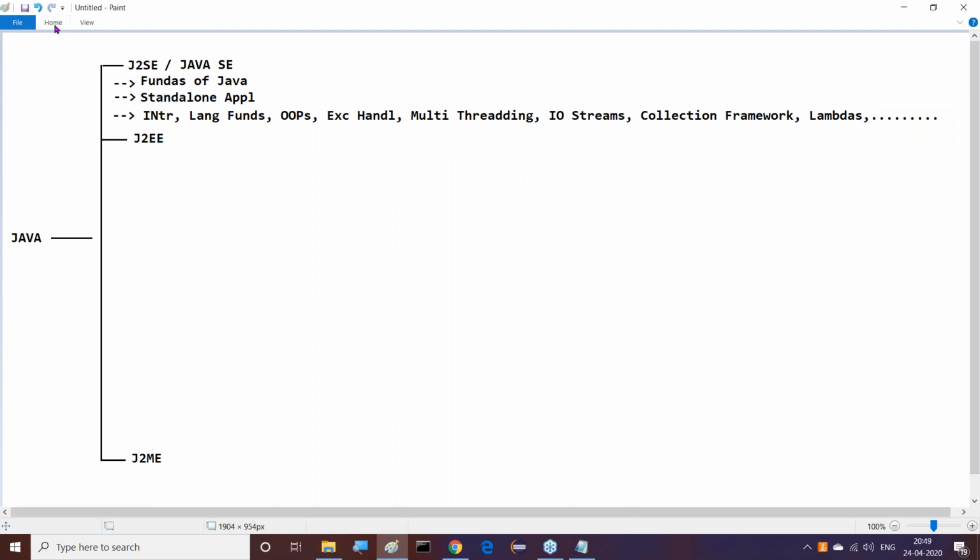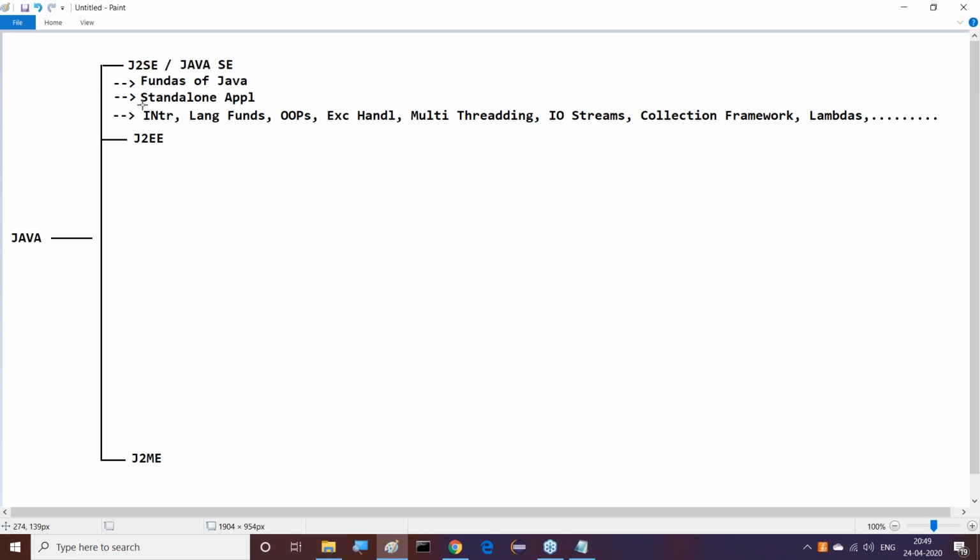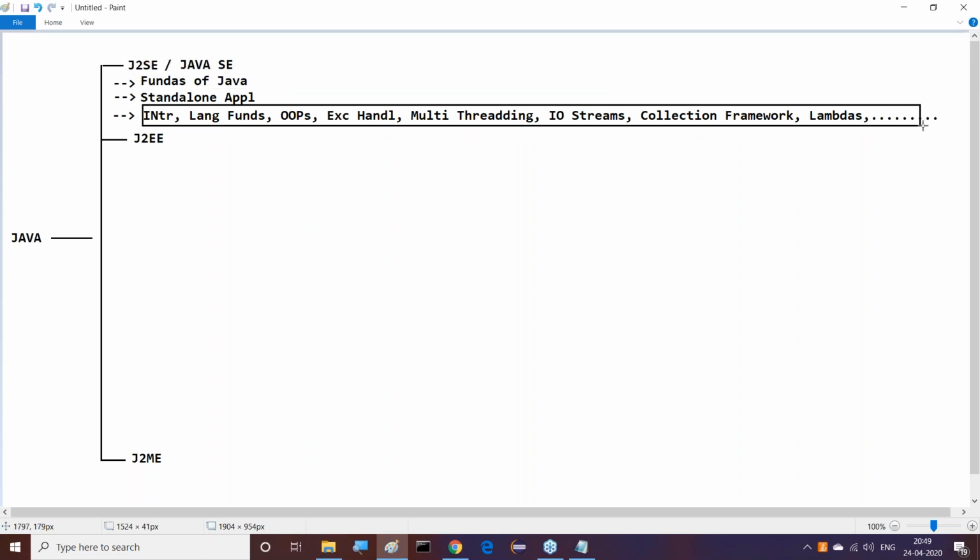Guys, if you observe all these things, they are fundamentals of the programming language only. They are the basics, the pillars for knowing the Java programming language.